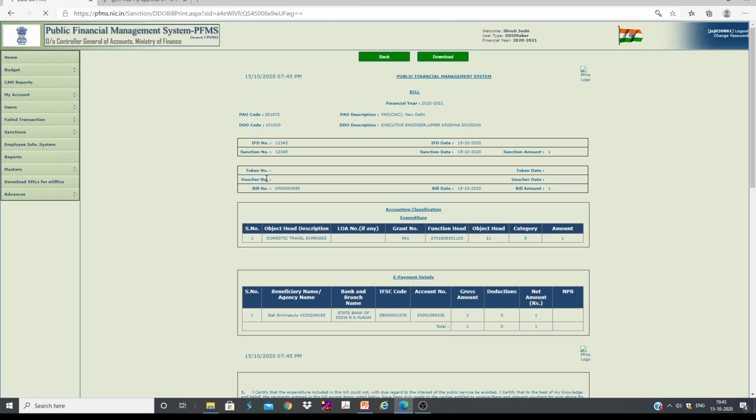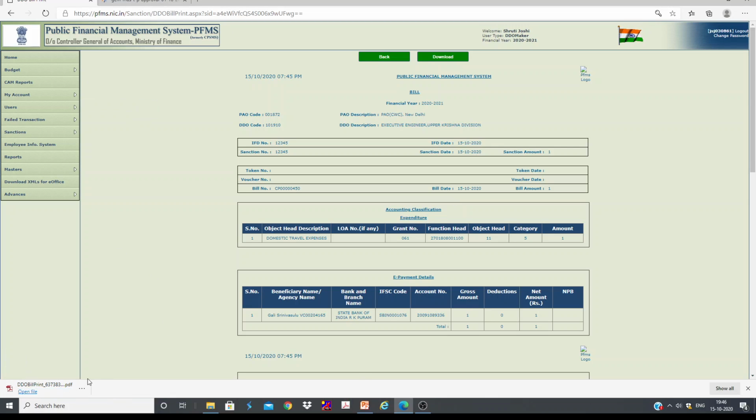So once you download this and take the printout, attach this bill and the sanction of which you have already taken a printout, so both should be attached to your manually prepared bill. Then you have to send it to the division office, and then that bill will directly appear in checker. Checker has to receive that bill and pass that bill. So this is what happens in case of circle and CE office.